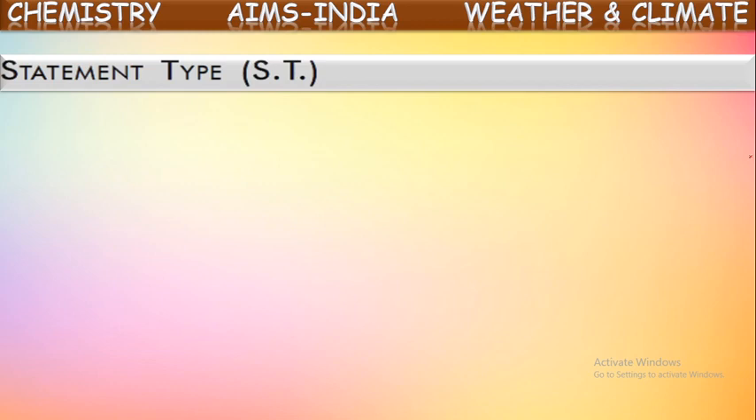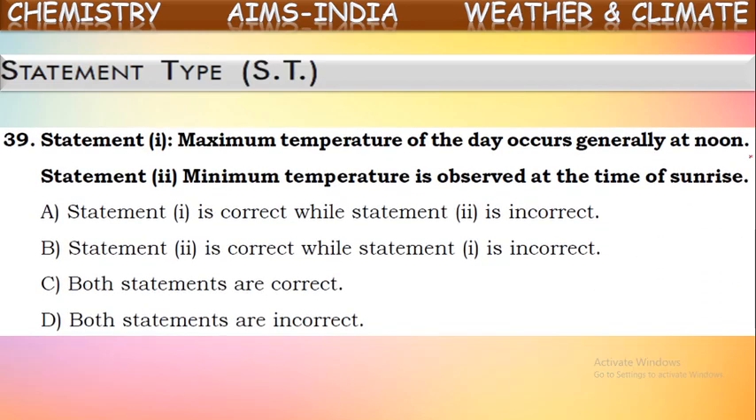Next, statement type questions. The first question, statement 1: maximum temperature of the day occurs generally at noon time. Isn't it? Yes, it is true. Because in the afternoon time only, the sunshine will be much brighter. So at that time only, there will be more temperature on the earth. So in a particular day, at the noon time, there will be maximum temperature. That is correct.